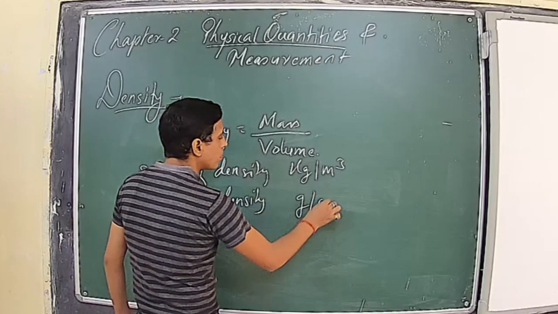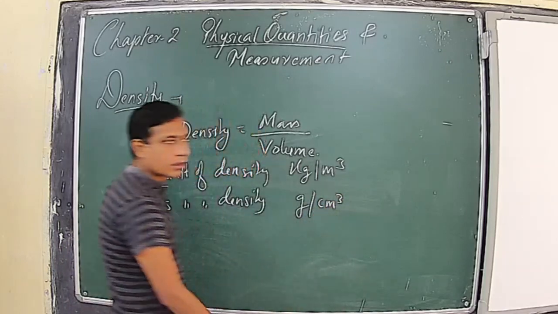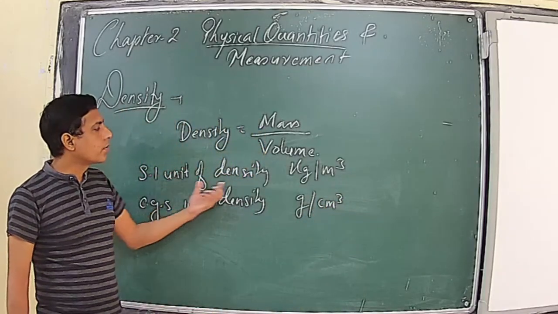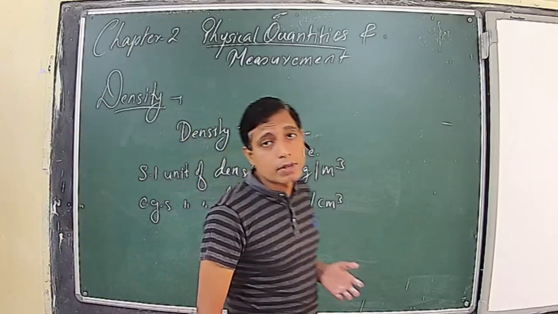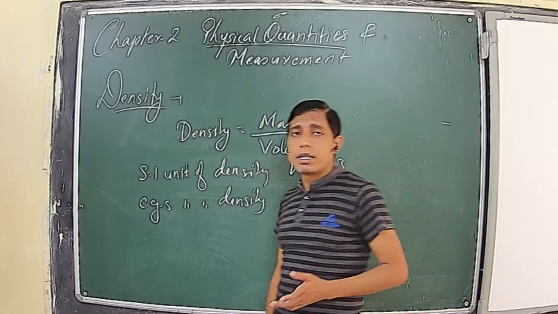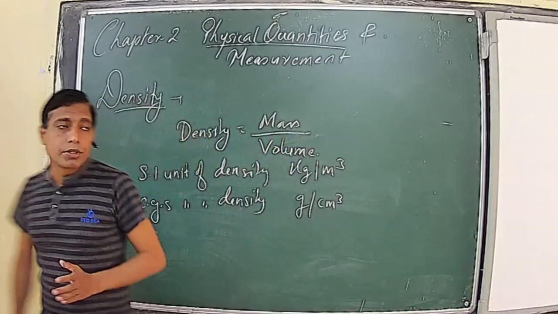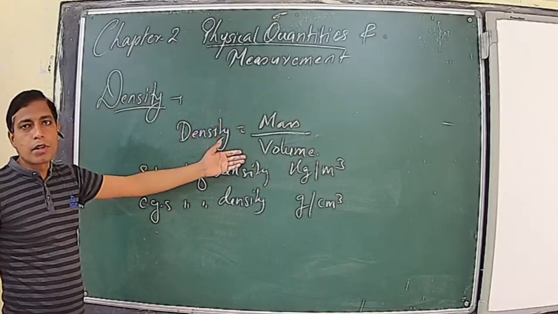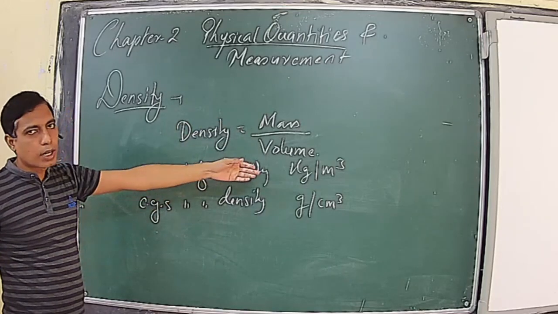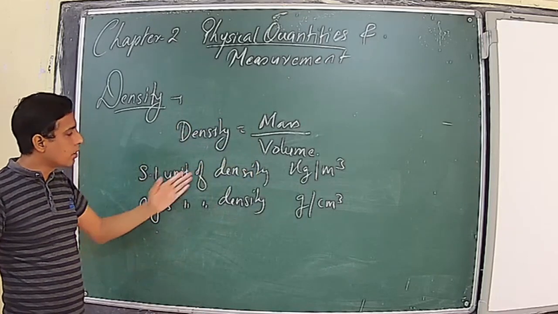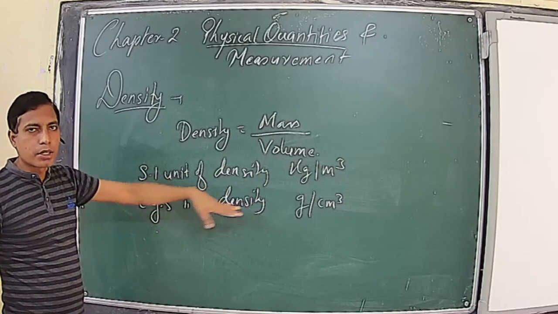gram per cubic centimeter. Once again, density gives us the idea of lightness or heaviness of any object, and it is defined as the mass contained per unit volume. It means the more the mass per unit volume, the higher the density, and vice versa. The SI unit of density is kilogram per cubic meter, and the CGS unit is gram per cubic centimeter.